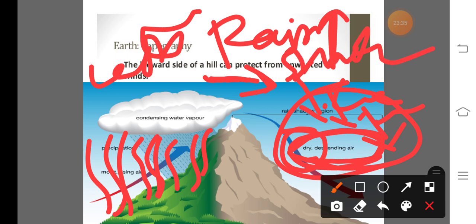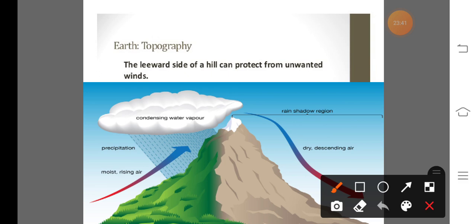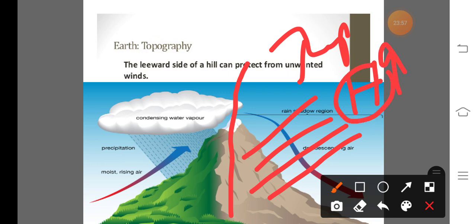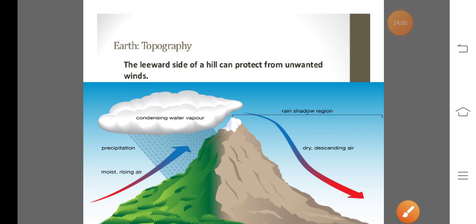So in a rain shadow region, the microclimatic condition of the same place changes due to the change in its characteristics. That means here, due to maximum solar radiation reaching, the temperature of this region is high, and due to high temperature, no rainfall occurs. So like that, the topography of earth is also responsible for change in microclimate of that region or place.